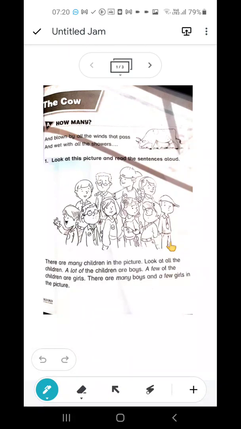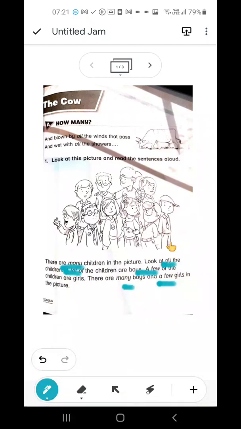For example, many, a lot of, a few, again many, few, and all. Students, you notice one thing? In these words that I have underlined, many, all, a lot of, a few, many boys, few girls, they are telling us about numbers of people.